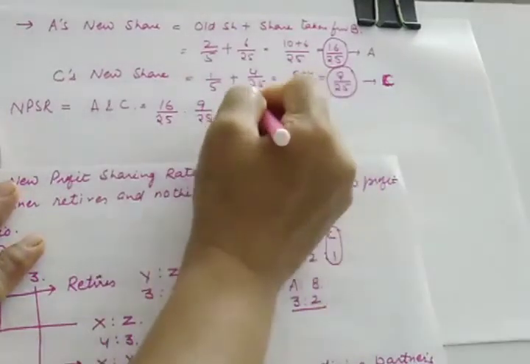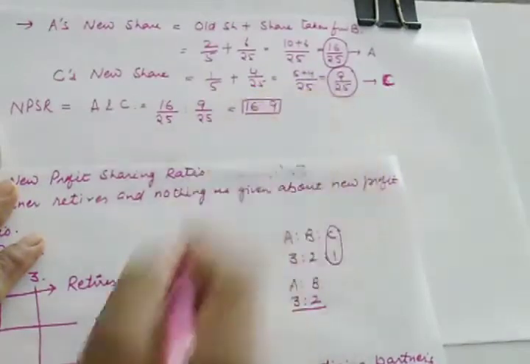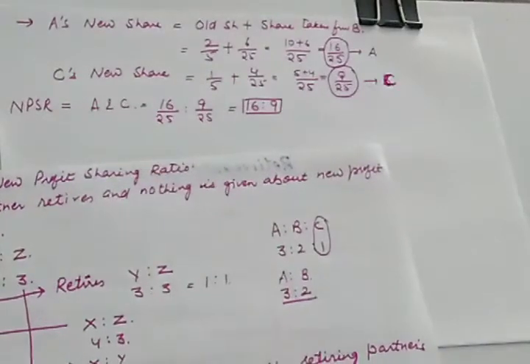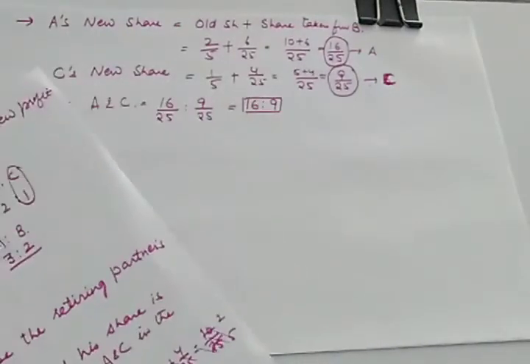So you can combine 16 is to 9, and nothing is common here, so 16 is to 9 will be the new profit sharing ratio of A and C. Now let us move to the next case, case 3.